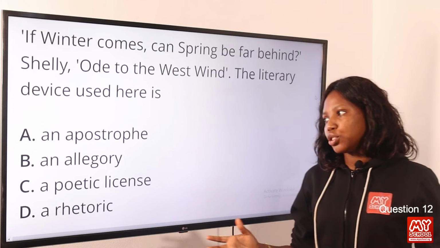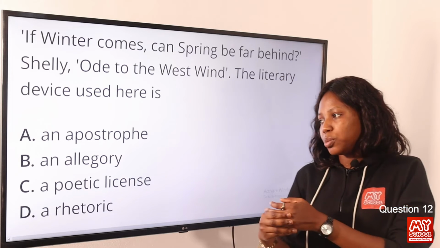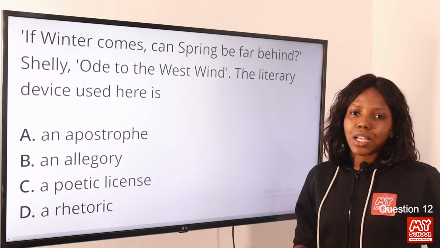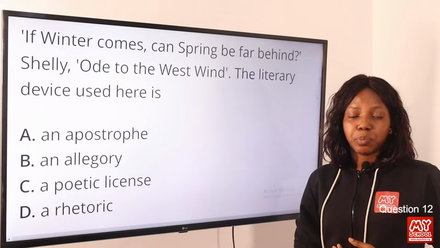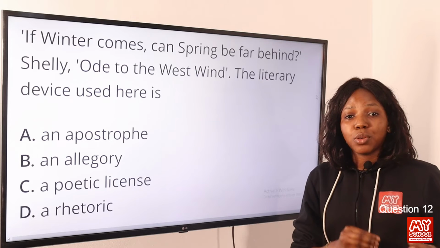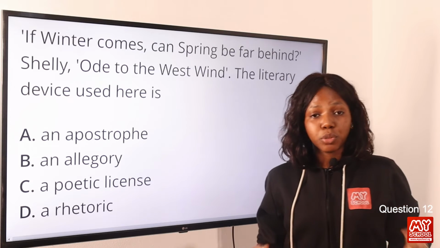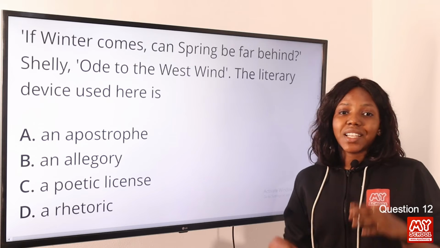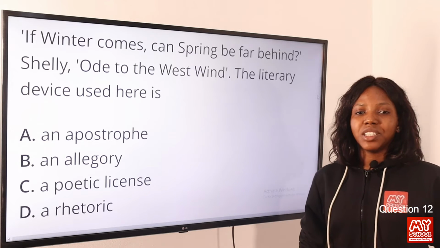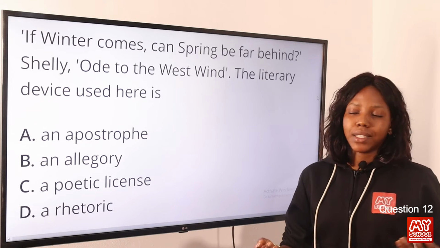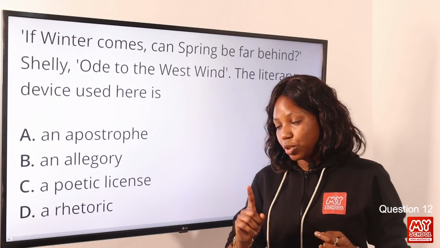Apostrophe is when we address an object as though it is present, and allegory is anything, I mean pictures, characters, plays that can be interpreted to have hidden meaning. A poetic license is a license given to poets, and with this they have the freedom to deviate from the conventional rules of a language in speaking or writing. So the answer to this question remains option D, rhetoric.